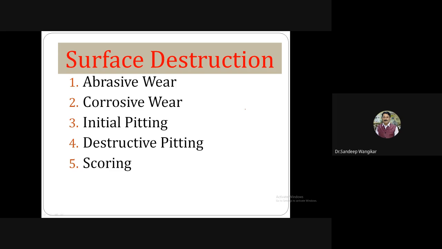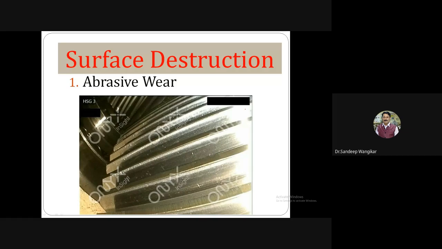There are many categories, but here we will be focusing on these 5 modes under surface destruction. Very first, abrasive wear, then corrosive wear, initial pitting, destructive pitting, and scoring. The surface gets deteriorated due to any one of these and the failure occurs.